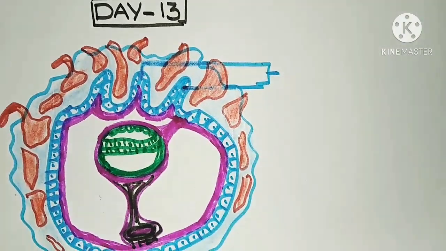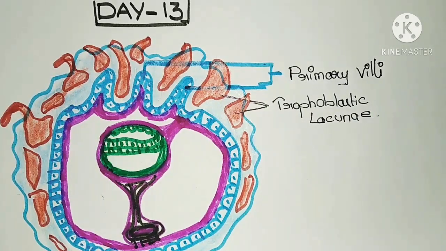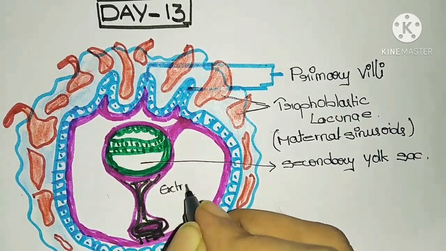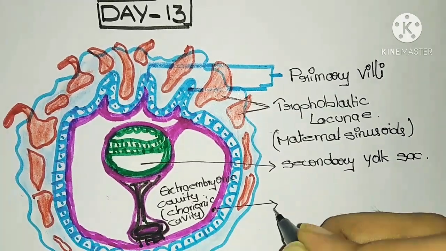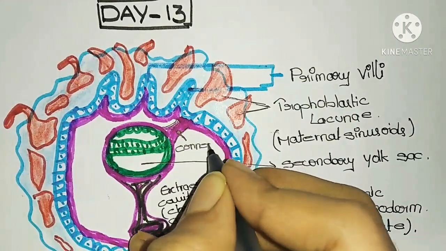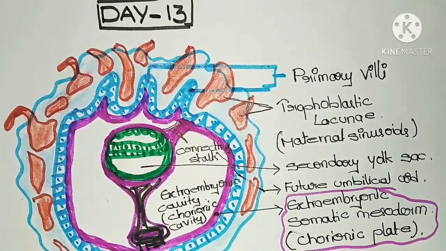Okay, let us see with names. Primary villi, these are trophoblastic lacunae from where maternal blood will enter. This is secondary yolk sac. This is extraembryonic cavity, also called chorionic cavity. This is extraembryonic mesoderm, chorionic plate. This is connecting stalk which will grow into future umbilical cord.